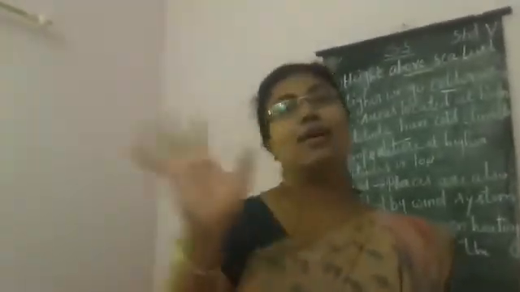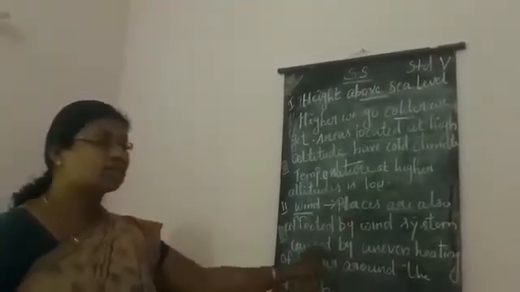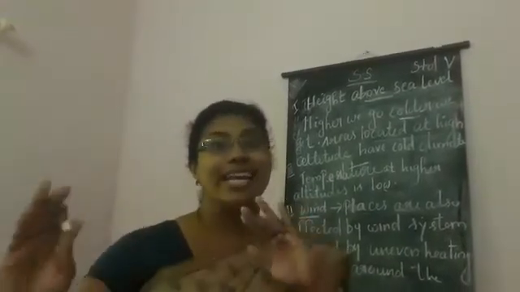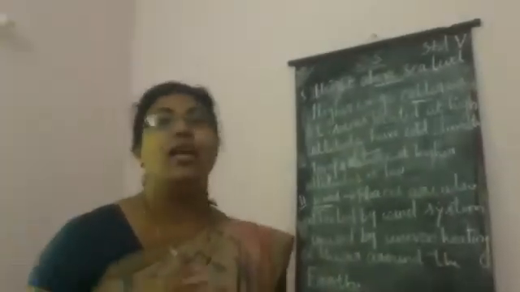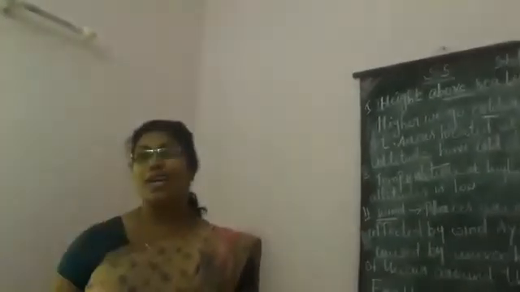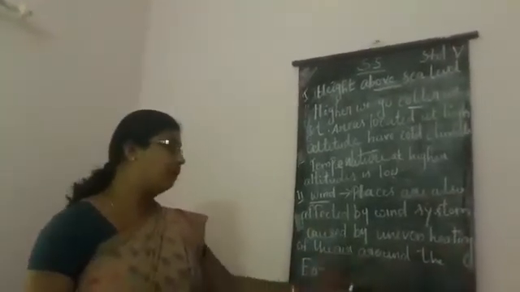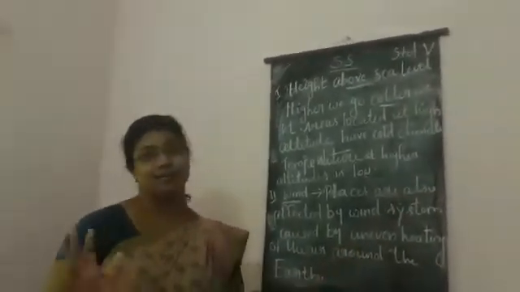Wind, the term wind, you know, it is also a science word. Anyway, I will go with the wind. Wind is caused by uneven heating of the air around the earth. Uneven means not in a systematic way. Sometimes it will be hot, sometimes it will be cold, and likewise it will go on. So, what is wind? Wind is caused by the uneven heating of the air around the earth.